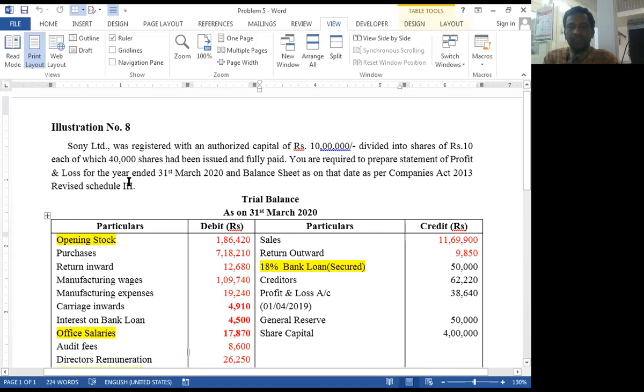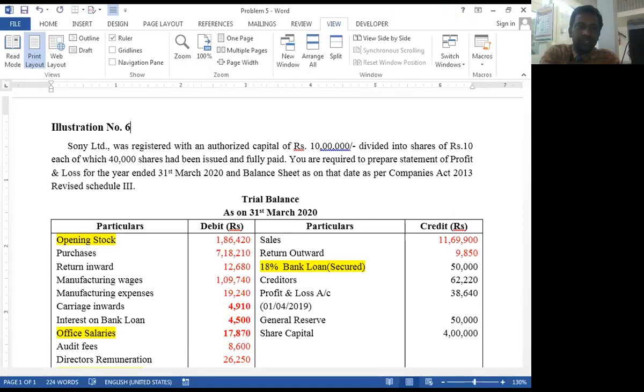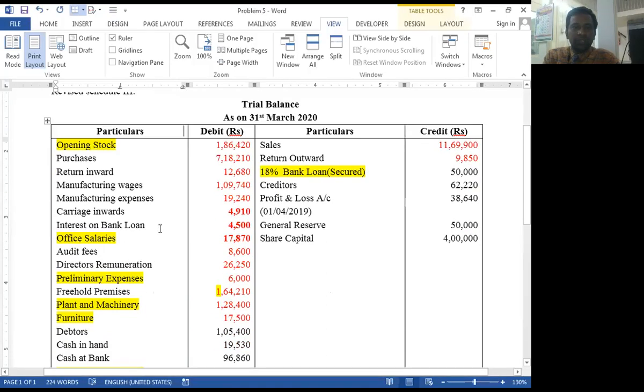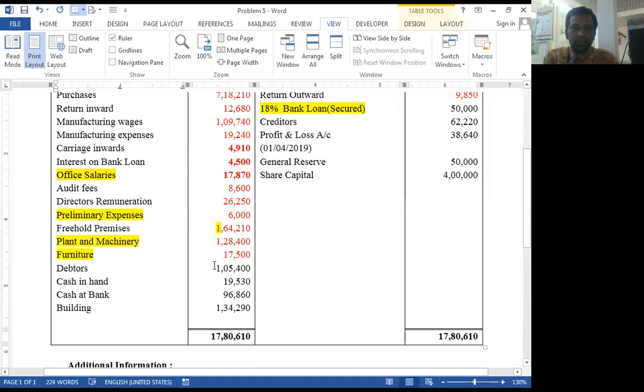Okay, this is problem number 6. Sony Limited was registered, and we completed this problem up to cash at bank.